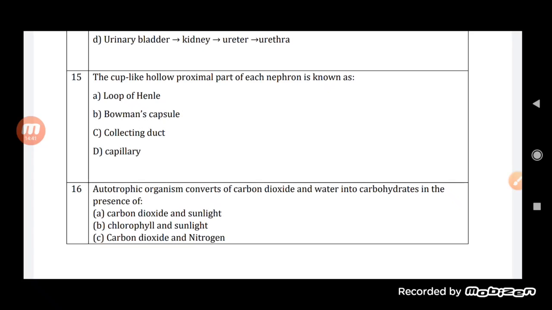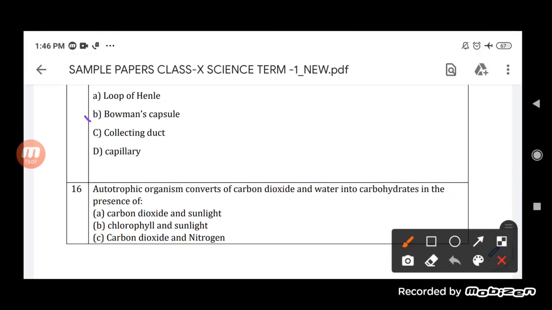This cup-like structure, or hollow proximal part of the nephron, is called the Bowman's capsule, where the process of ultrafiltration takes place. So that cup-like hollow structure found in the nephron is the Bowman's capsule. The answer will be Bowman's capsule.